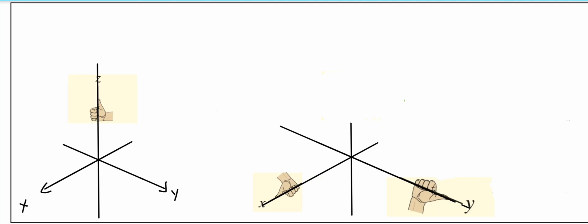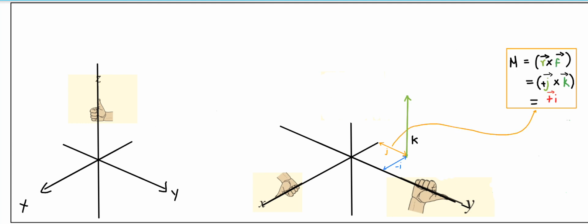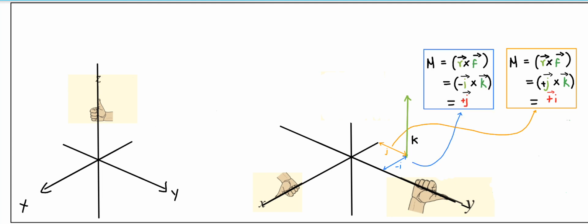So I would like to combine what we have just discussed. Take this case where the f vector k is acting at a position minus i from the y axis, and similarly j from the x axis. For this case, if I have to find the moment, you can see here the moment will be plus i, and similarly if I calculate the effect of this position minus i, I come up with plus j value of moment.